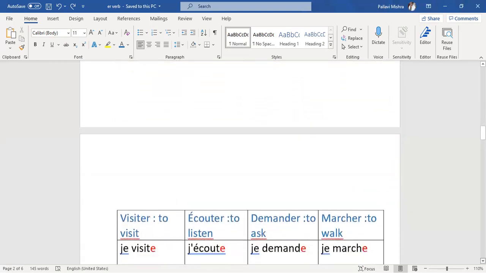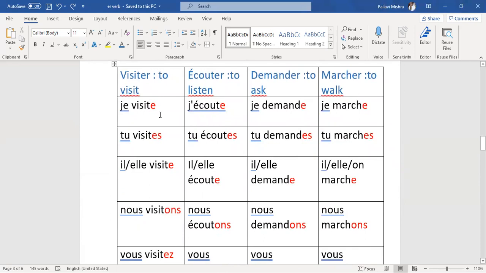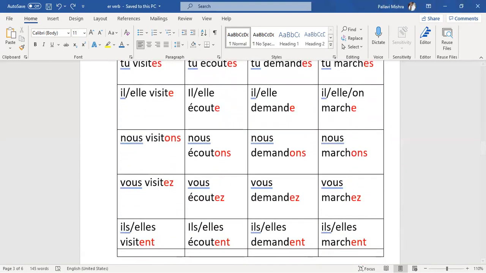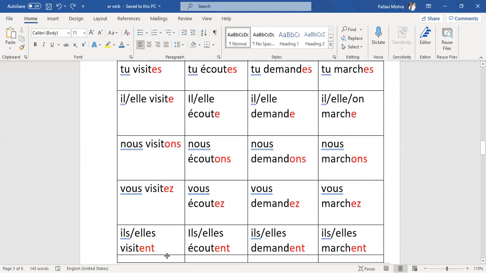So how to conjugate ER verbs? We know we follow the same pattern. We remove ER and we put the special ending. So let's take the example of visiter. Visiter means to visit. So if you are saying je visite, tu visites, il visite, elle visite, nous visitons, vous visitez, then ils visitent, elles visitent. So in the case of I visit or am visiting, we put je visite. Here you can see we are putting the special ending as per the subject: e, es, e, ons, ez, ent. ENT is silent, that's why we are pronouncing this ils visitent, elles visitent.